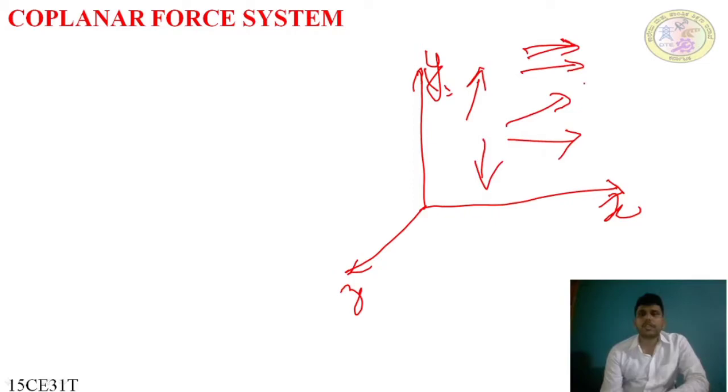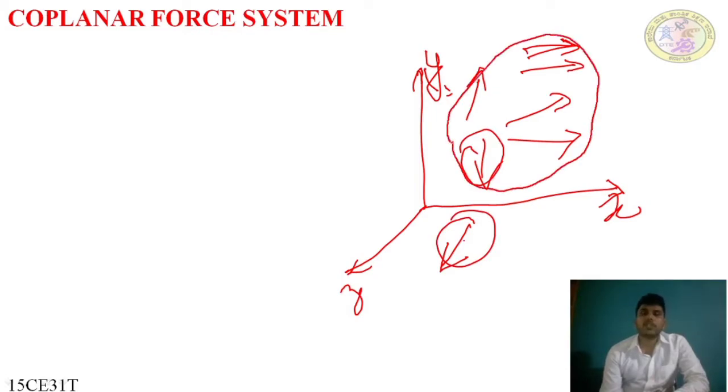All these forces are in the same plane. Any other forces lying on another plane are not called coplanar forces; they are called non-coplanar forces. Here in this XY plane, whichever forces are in the XY plane, all these forces are called coplanar forces.